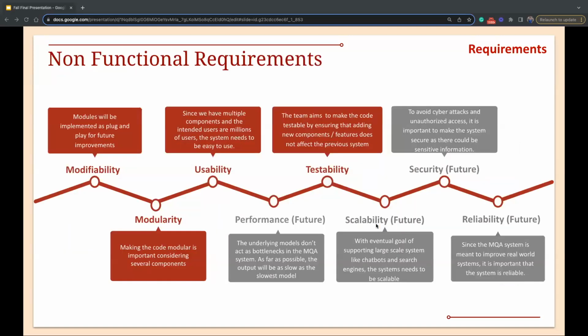Coming to our non-functional requirements, of course, all of these are important and we wanted to tackle all of them, but given the time constraints that we had, we primarily focused on modifiability, modularity, usability, and accessibility by making sure that our code was modular. It was continuously updated in the section so that we don't break any of the previous implementation. We do hope that performance, scalability, security, and reliability are addressed, and this does get deployed as an application that can be used by anyone.